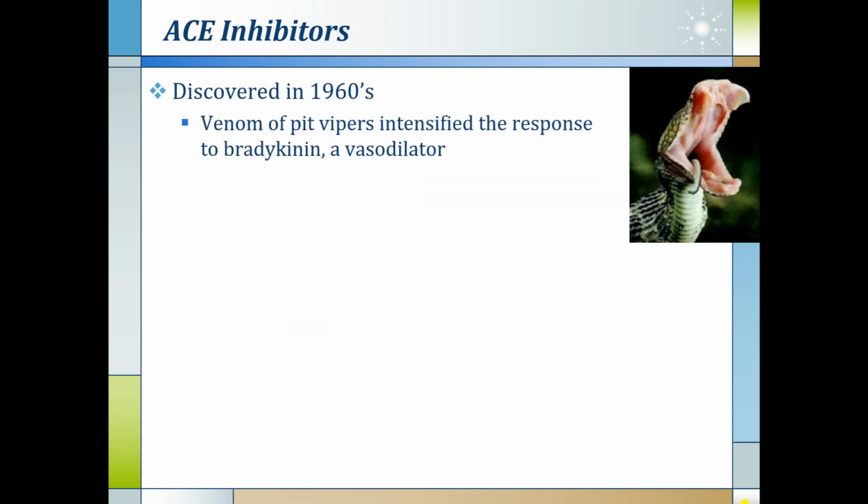We first start with the ACE inhibitors because they are most frequently used clinically. The drugs were discovered in the early 1960s, from the venom of the pit viper, which intensified the response to bradykinin, and it was discovered that the substance produced by the viper is a vasodilator.